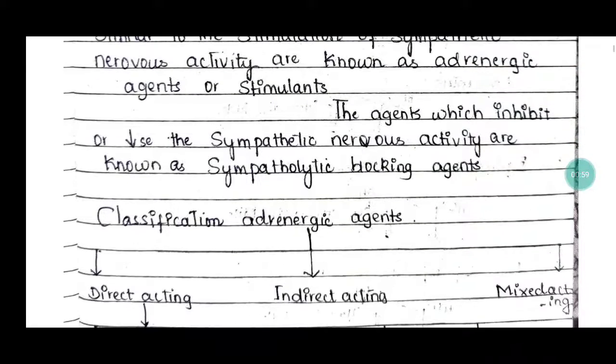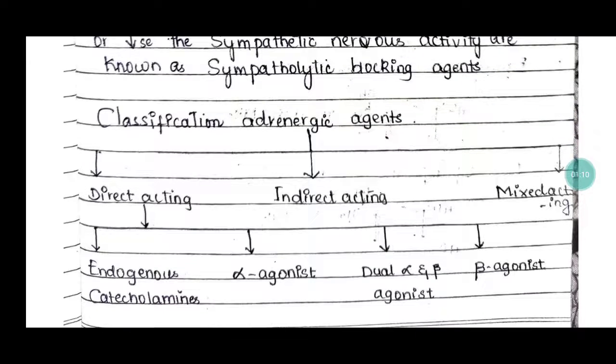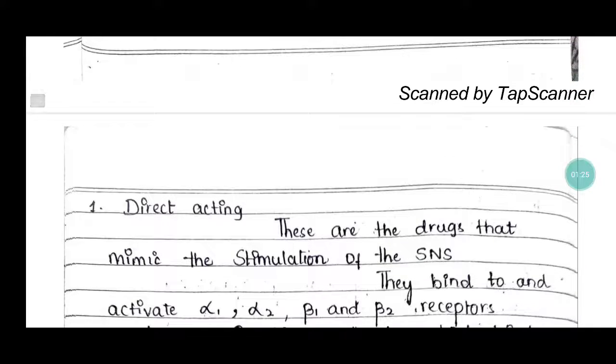So the classification of adrenergic agents: direct acting adrenergic agents, indirect acting adrenergic agents and mixed acting adrenergic agents. In direct acting adrenergic agents, the subclassifications are endogenous catecholamines, alpha agonist, dual alpha and beta agonist, and lastly beta agonist. So we will see the classification of first, that is direct acting adrenergic agents.